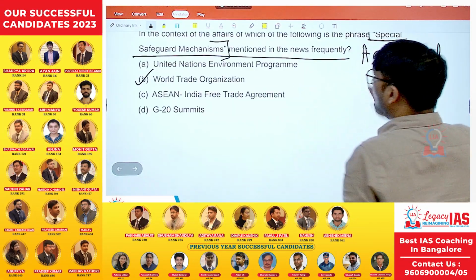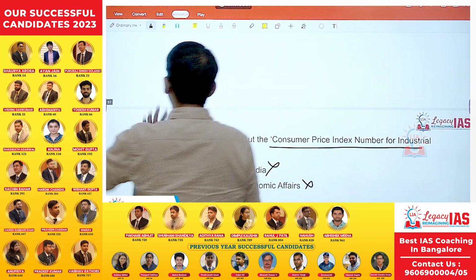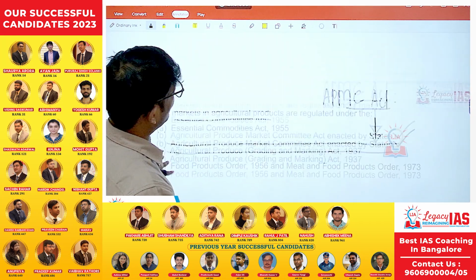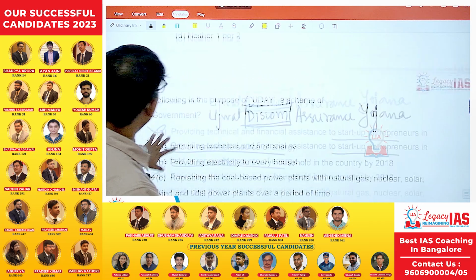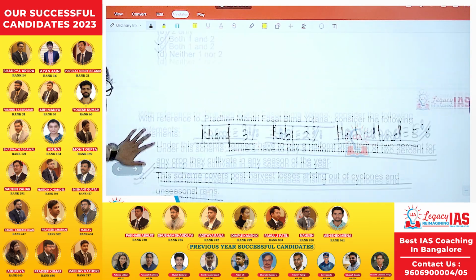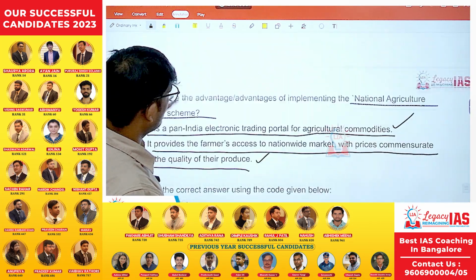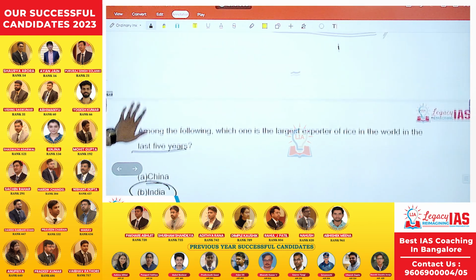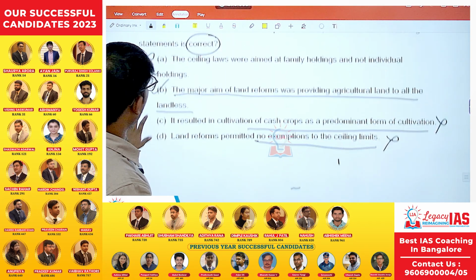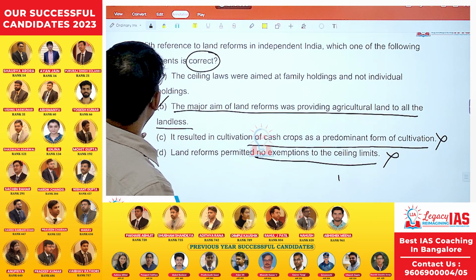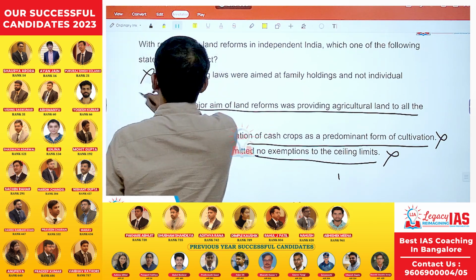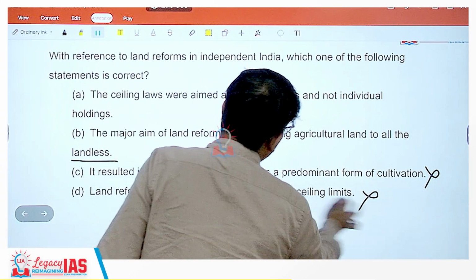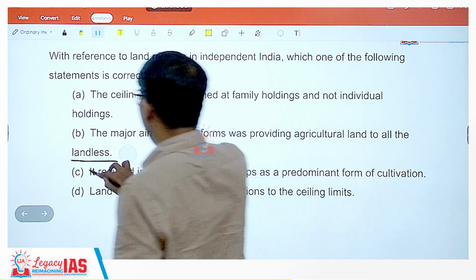Now, one thing very quickly we need to see is with respect to land reform, one question was there, right? So you need to know few points under land reform, because I think that question focused on one particular point alone, not the others. So what we can do is look at the other points also of land reforms. So what all did land reform consist of? Let's quickly have a look.